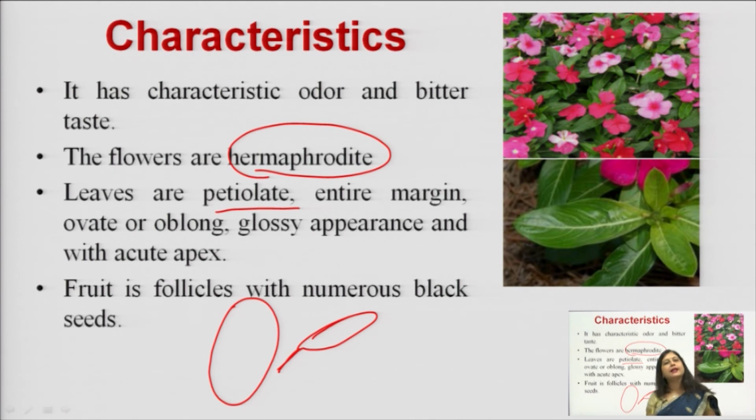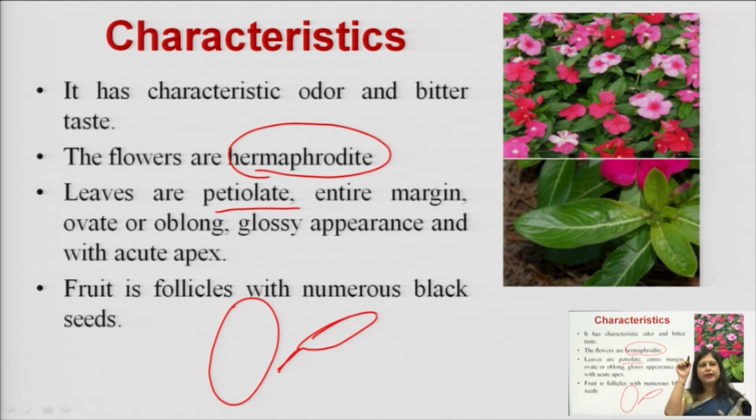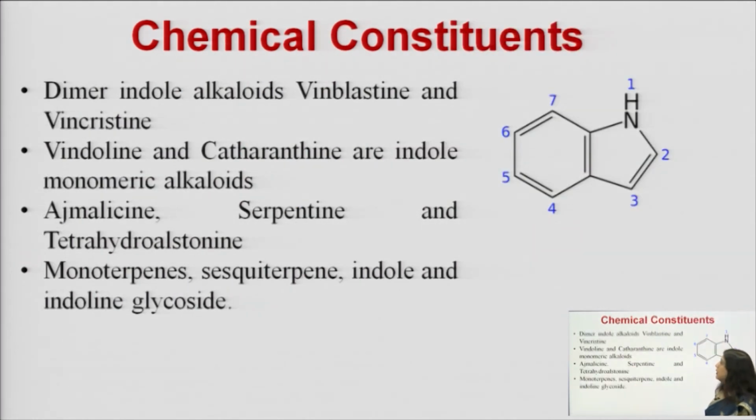The appearance is glossy, very shiny in nature, and the apex of the leaf has a small notch which is generally seen at the end. The apex is acute in these leaves, and the fruits are basically follicular. Follicular means long stalk-like fruits are seen, and inside them we have small black seeds which are globular in shape. Black globular seeds are present inside the plant.